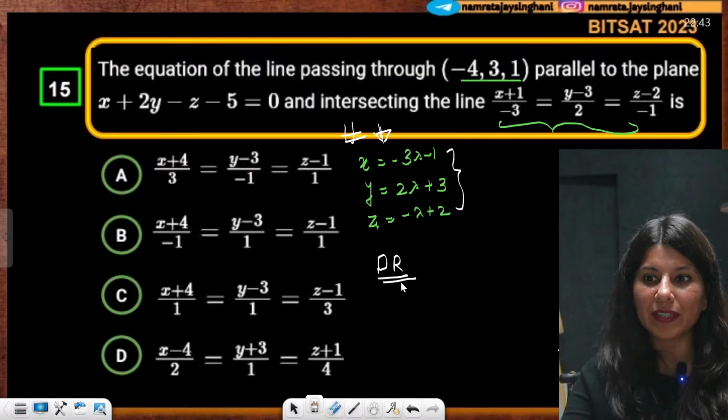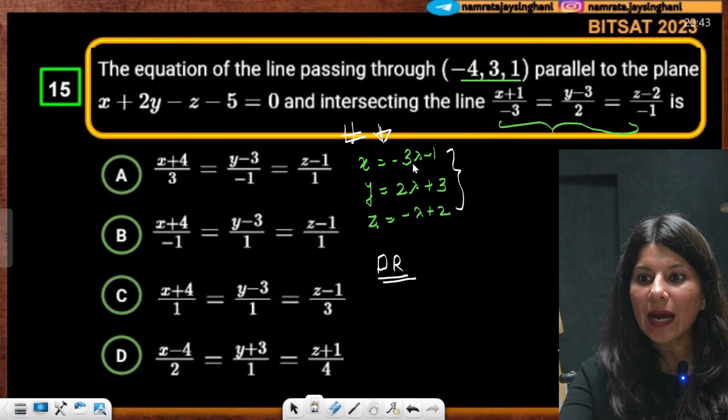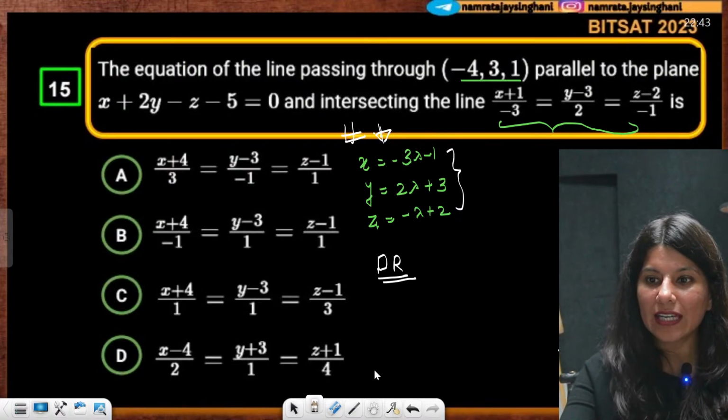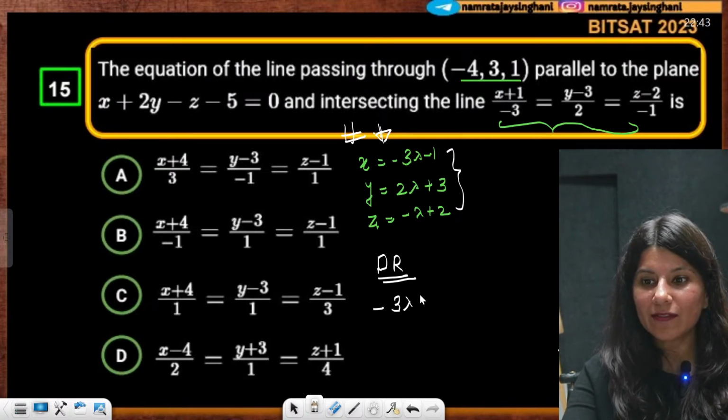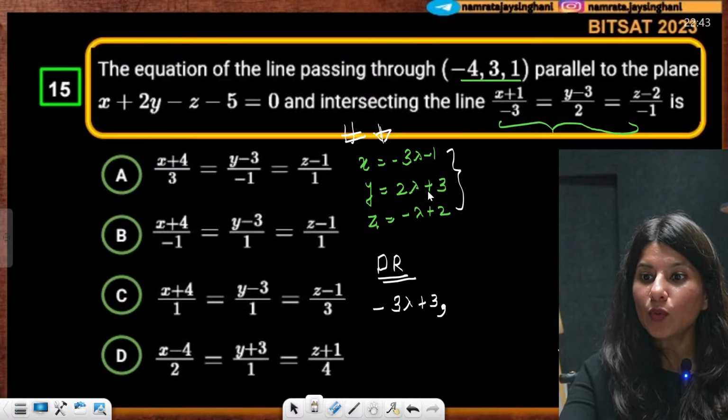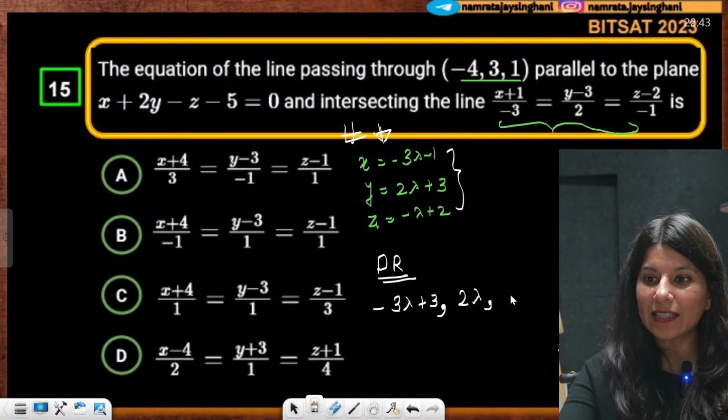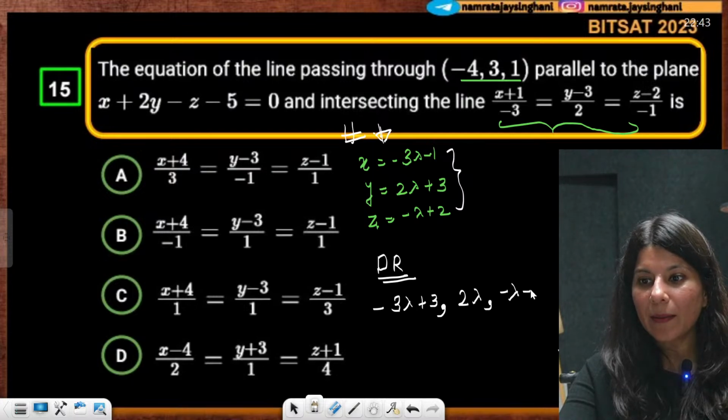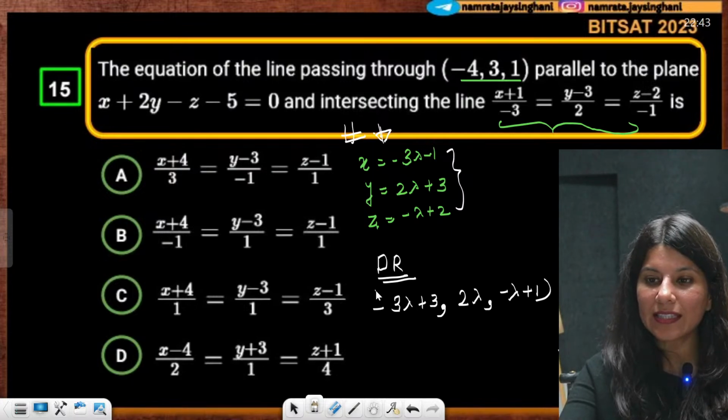DR of that line, yes, direction ratio will be what? Subtraction of 2 points. So, -3 lambda - 1 - (-4), so DR will be -3 lambda and -1 + 4. Minus 1 plus 4 will be plus 3, comma, 2 lambda + 3 - 3, so this is 2 lambda. And -lambda + 2 - 1, so -lambda + 1. Okay, so this is DR of that line.